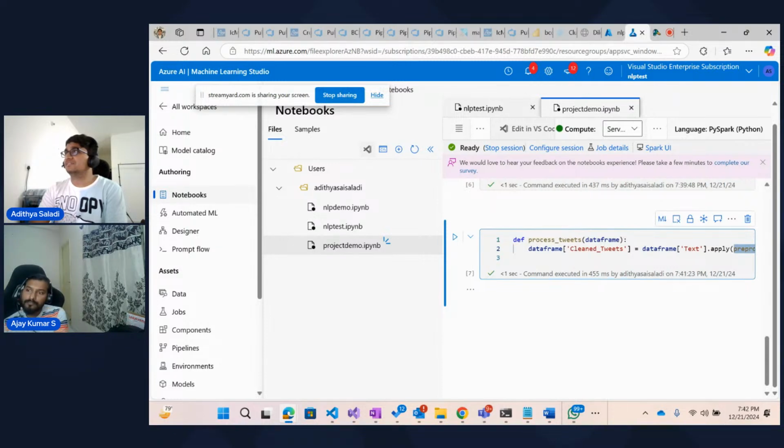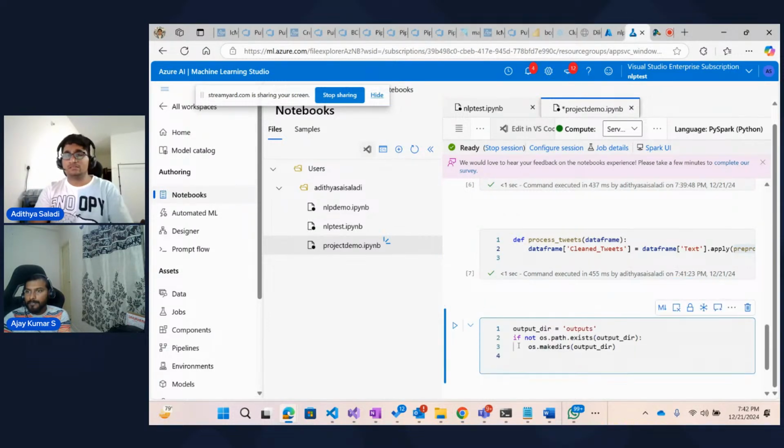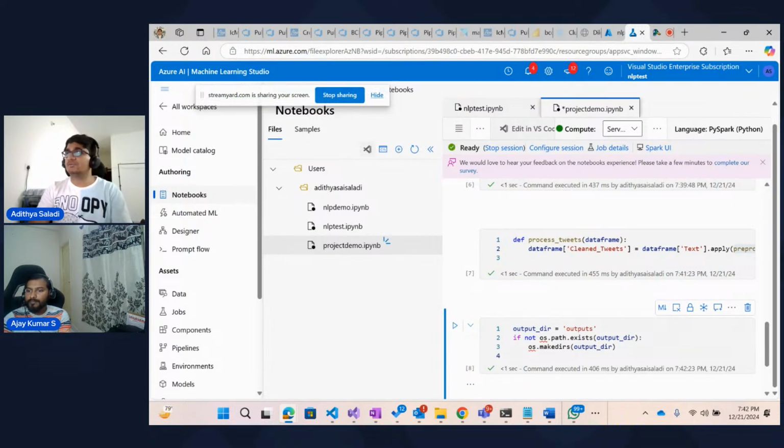Before that, let's store this data in some folder path. So let's create a folder with outputs, and let's store the data there. For that, it's a simple command. We are initializing a variable called output underscore dir, which is equal to outputs, and we are checking if the path already exists.